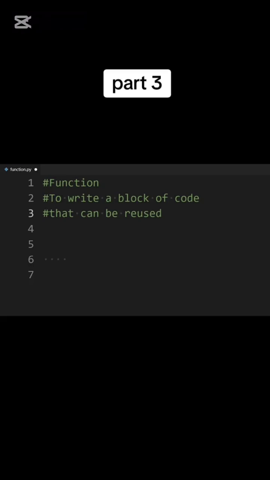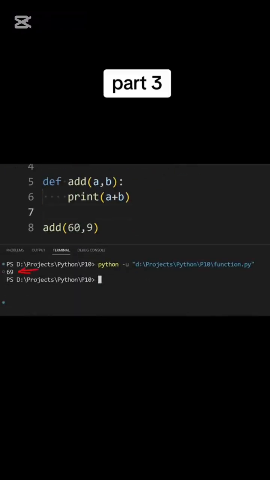You can define a function using the def keyword, then the function name, and then in parentheses if it takes any argument, and then the code of that function. For example, this function prints the addition of two values. Here we take two values and name them a and b. Then we print a plus b. If I run this function by simply writing its name and two numbers in parentheses, the addition of those numbers will be printed in the terminal.